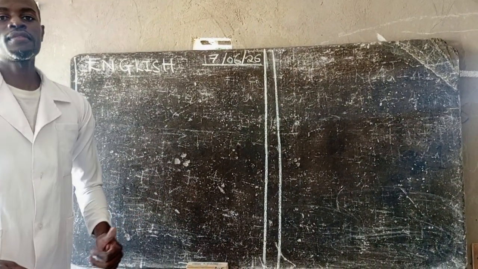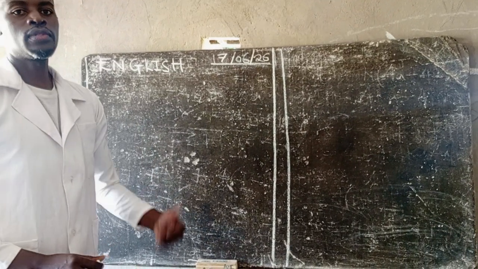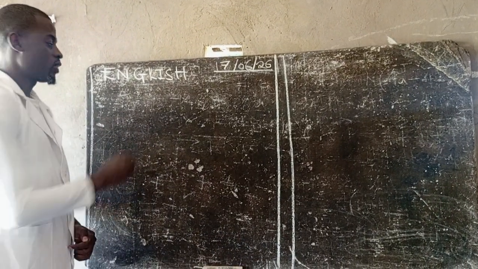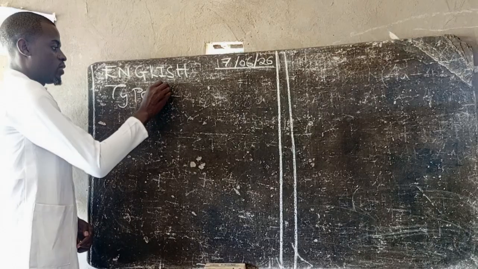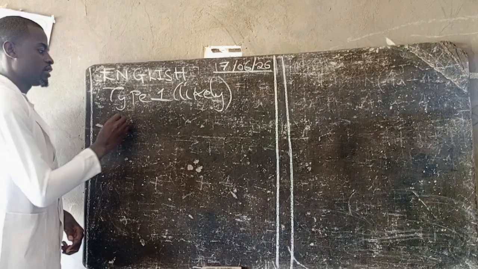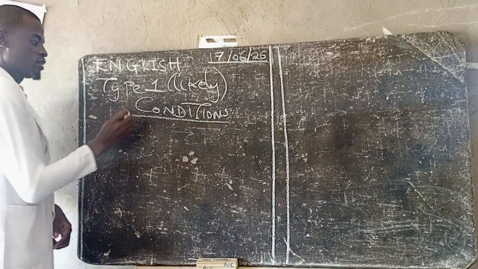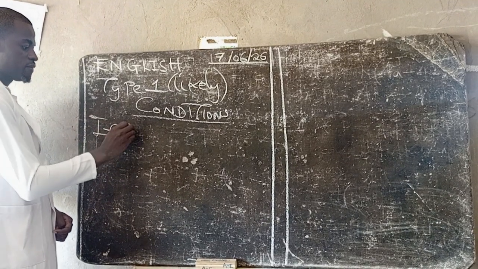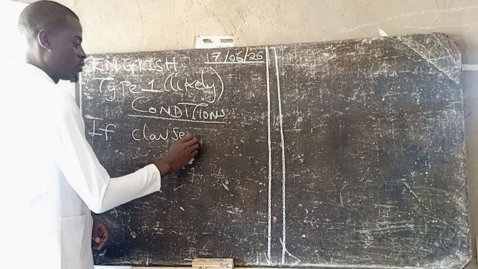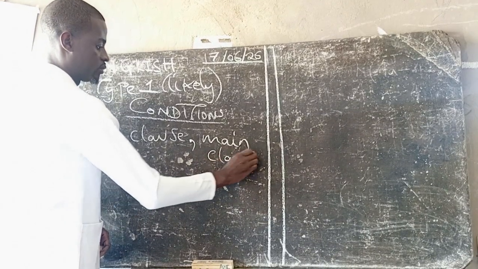So, in the previous video, I gave you examples of type 1 of conditional sentences. So, today we'll go to type 2 of conditional sentences. Remember under type 1, we said these are called likely conditions. Likely conditions. So under likely conditions, we said there is what we call the if clause, and also we have what we call the main clause.